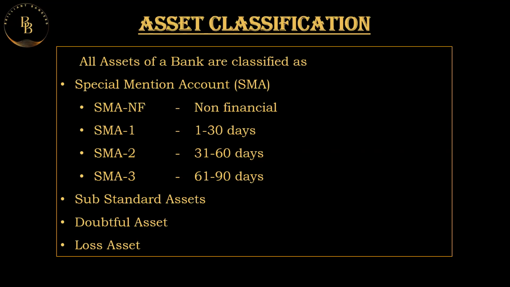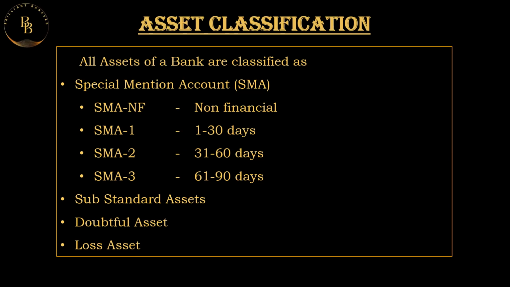There is SMA-NF, which is non-financial and does not deal in a financial matter. If there is an overdue in an account for 1 to 30 days, it is called SMA1. If there is an overdue from 31 to 60 days, it is called SMA2, or special mention account 2. And when the overdue is 61 to 90 days, it is called special mention account 3.